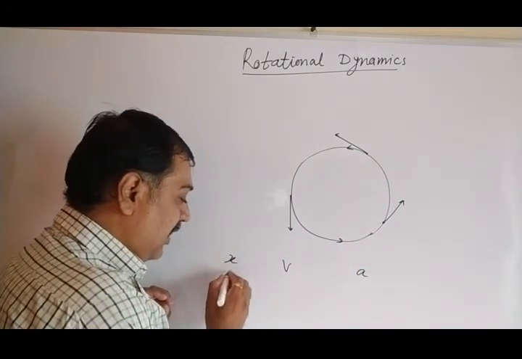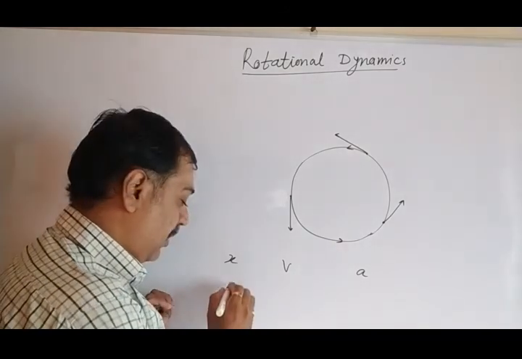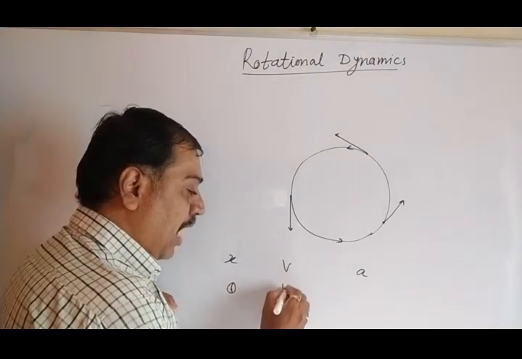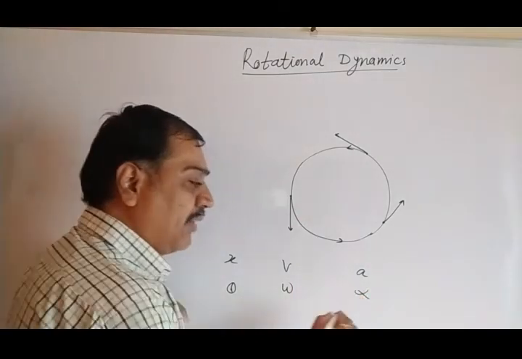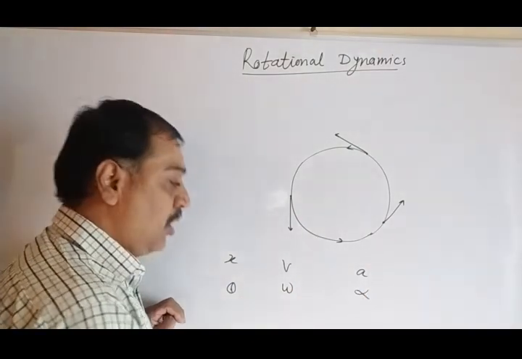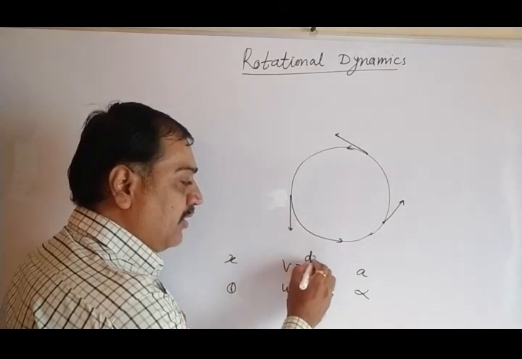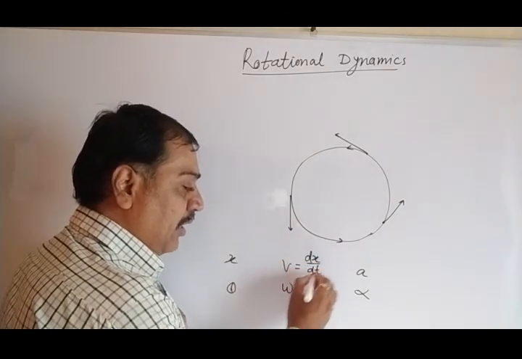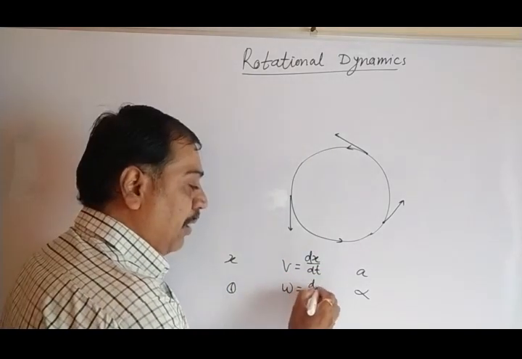So here displacement is measured in terms of theta, angular displacement. Velocity is said to be angular velocity omega. Acceleration is said to be angular acceleration alpha. In linear velocity, v equals what? The rate of change of displacement, dx by dt. Here theta is the displacement, so it is d theta by dt.